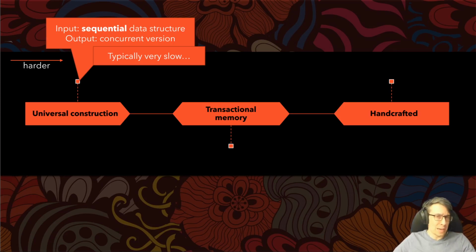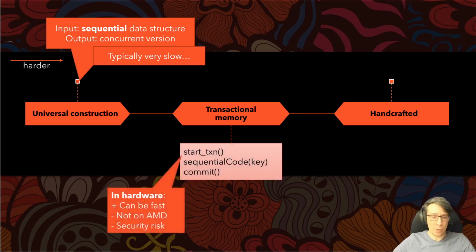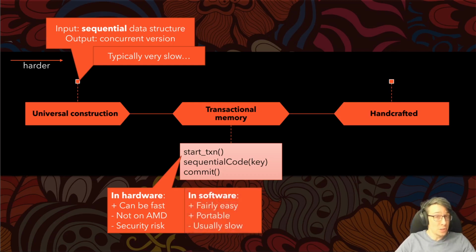You could use transactional memory to achieve higher performance while keeping the implementation relatively simple, but hardware transactional memory is increasingly being disabled due to security concerns on modern architectures, and it's also not available on all architectures. For example, there's no implementation on AMD. You could use software transactional memory, but such implementations tend to be slow compared to handcrafted data structures.